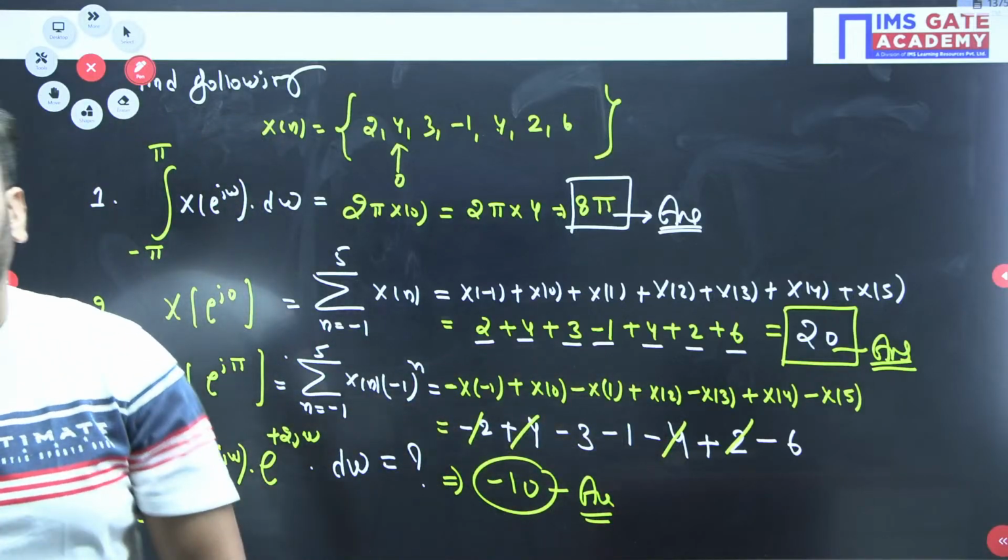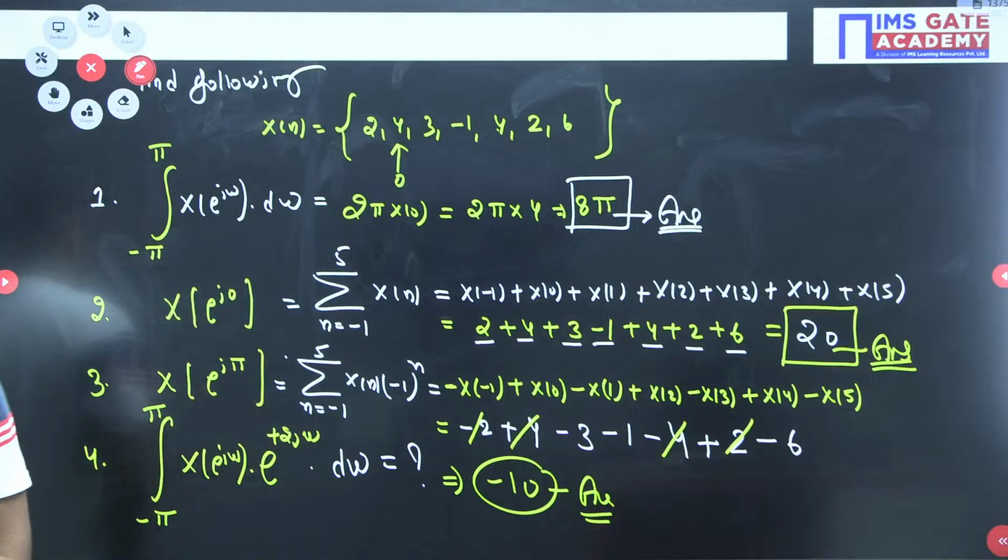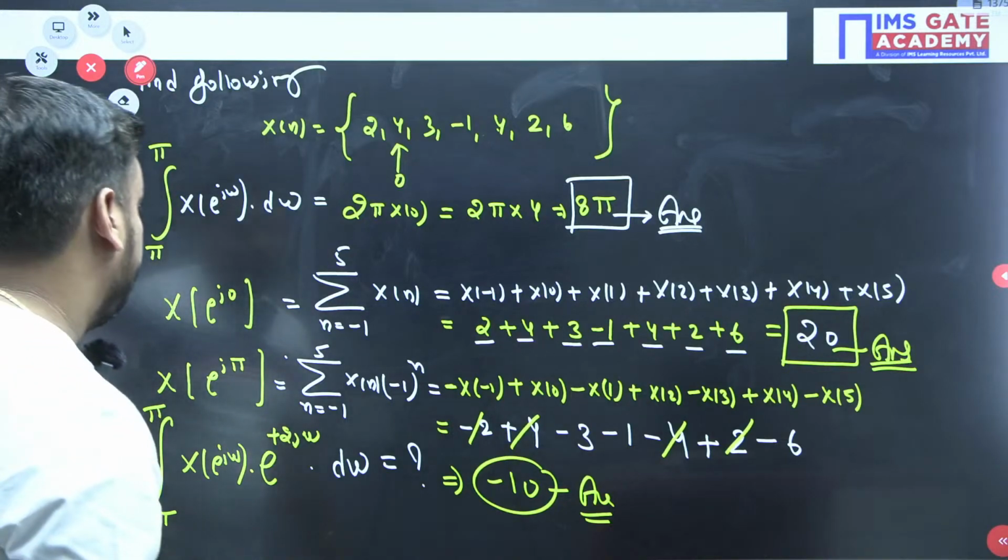Alternately add and subtract. Wow, very good, Hemant beta, very good. Minus 10 is the correct answer.